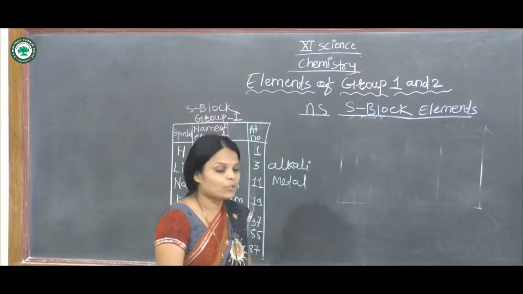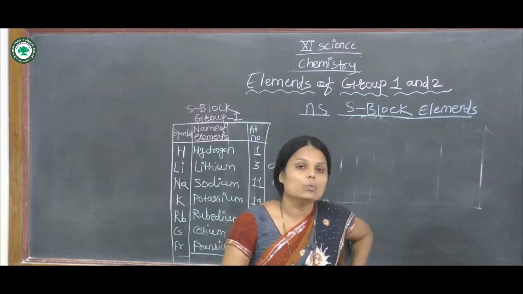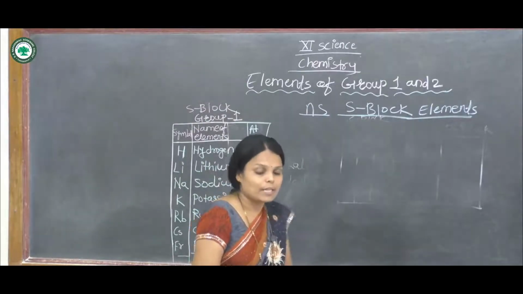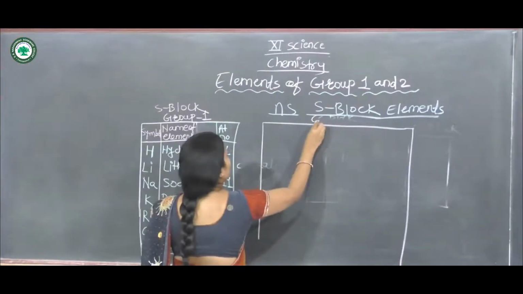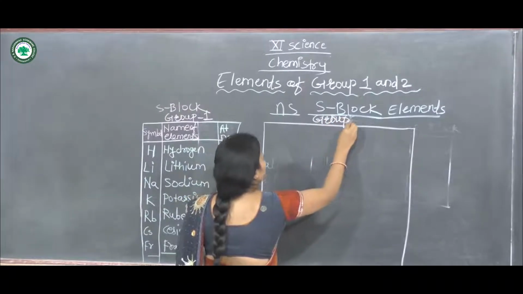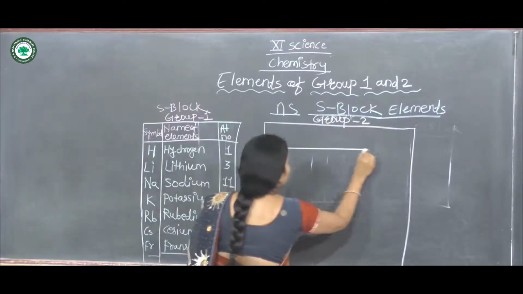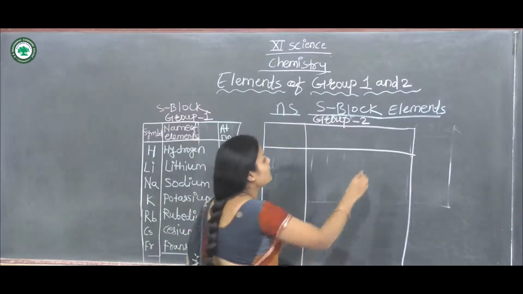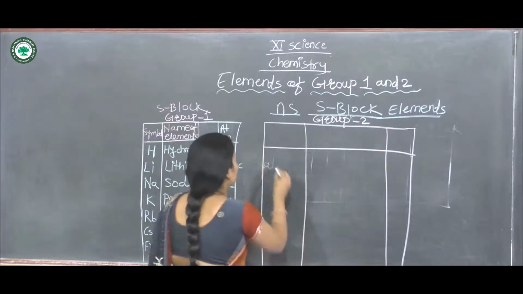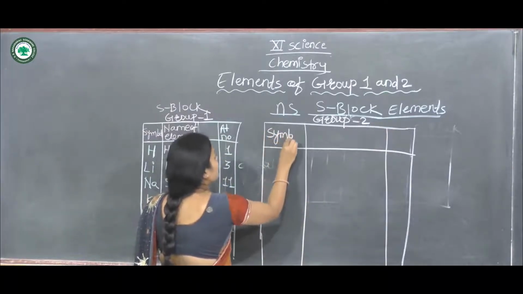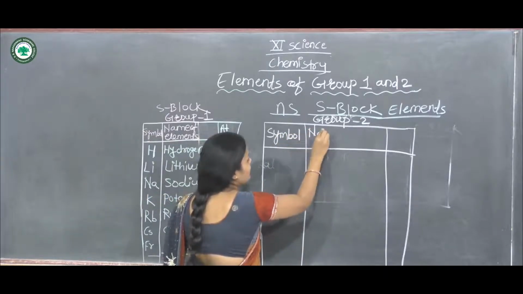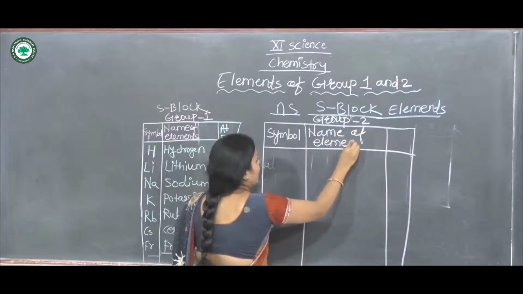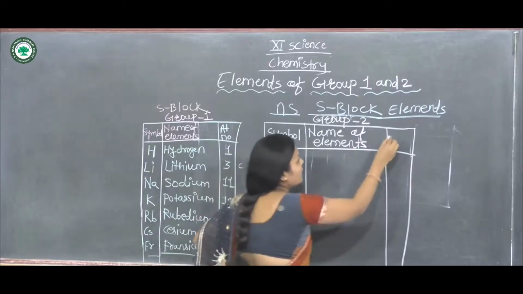Now the next group is group second, and its name is alkaline earth metals. In that group, the first table shows the symbol, then the name of the element, and the atomic number.